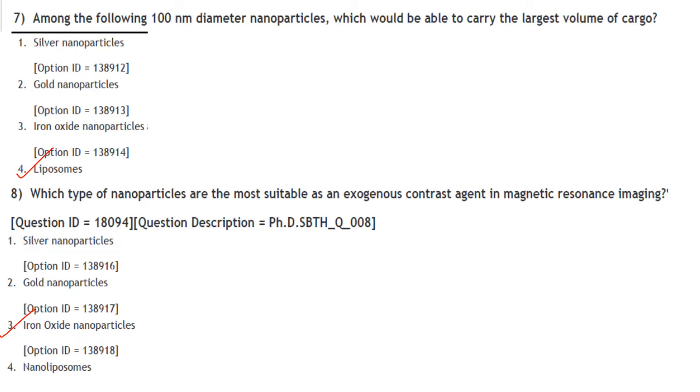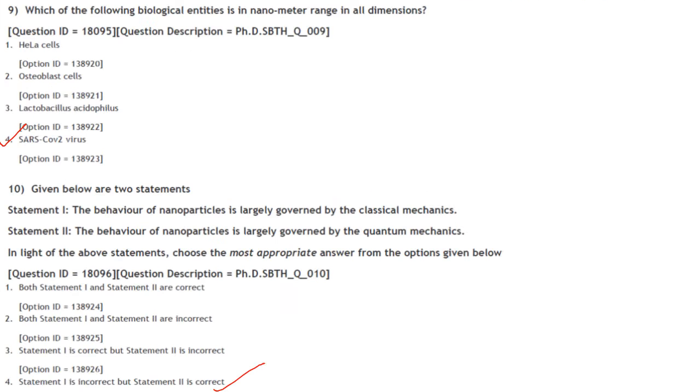Which type of nanoparticles are the most suitable as an exogenous contrast agent in magnetic resonance imaging? It is iron oxide nanoparticles. The contrast agents used are generally based on either iron oxide nanoparticle or ferrites. Then, which of the following biological entities is in nanometer range in all dimensions? It is SARS-CoV-2 virus.